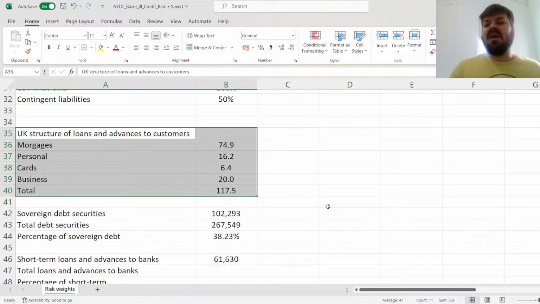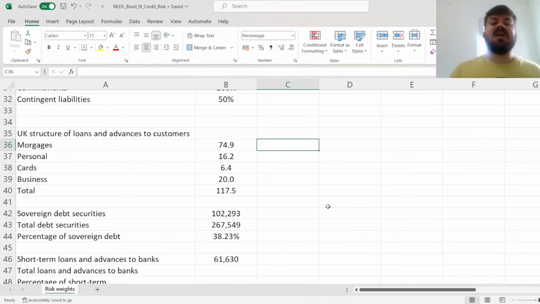Obviously it would be imperfect, but that's something that you have always to keep in mind when analyzing bank data as an outsider, as an outside analyst, simply because the granularity and the quality of the data that's available to you is obviously lower than the one that's available to a bank insider. And that means that always you have to use proxies, you have to use assumptions when trying to calculate some of those ratios or some of those metrics for a bank, and there is nothing wrong about it. We don't need to be afraid to make assumptions and use proxies when analyzing bank data as an outside analyst.